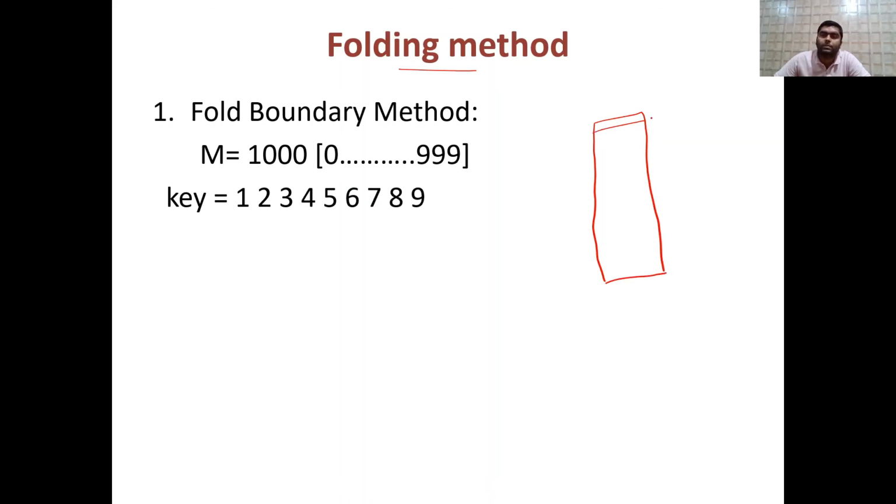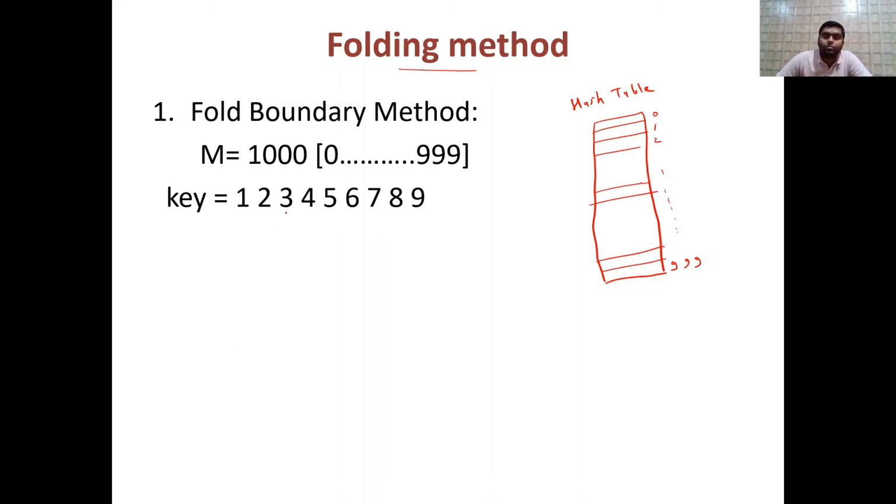So 1000 means from 0, 1, 2 up till 999. So this is the hash table. Okay, now let us suppose this is the key. This is the key given.